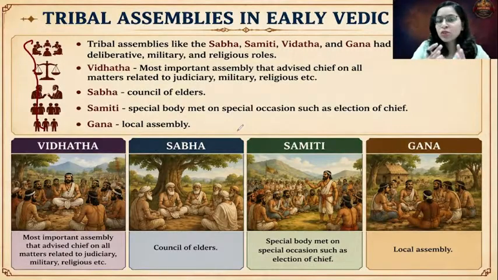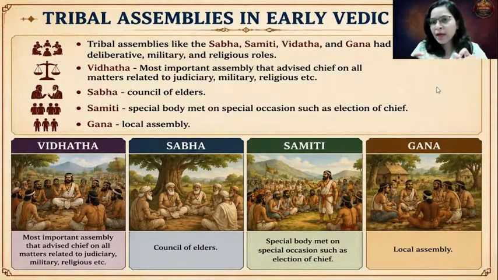And these assemblies used to check that Rajan is not becoming overpowerful. So, this was a check mechanism so that one person is not gaining all the power and not controlling the entire authority. This was a check mechanism on the arbitrary powers of Rajan. This was a very important characteristic feature of the early Vedic period, which you should be aware of. So, please remember the four assemblies.